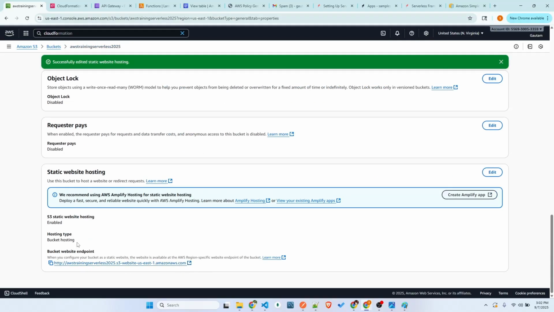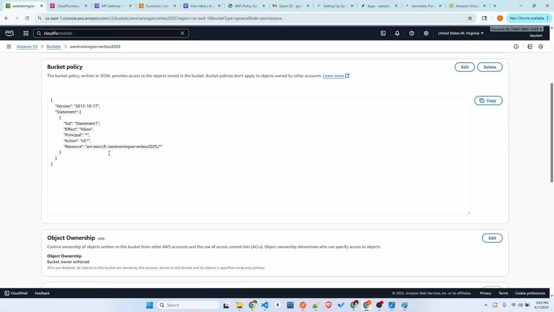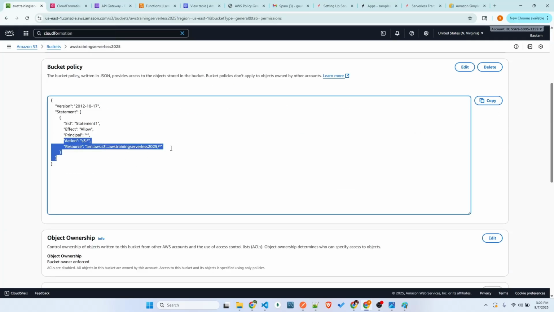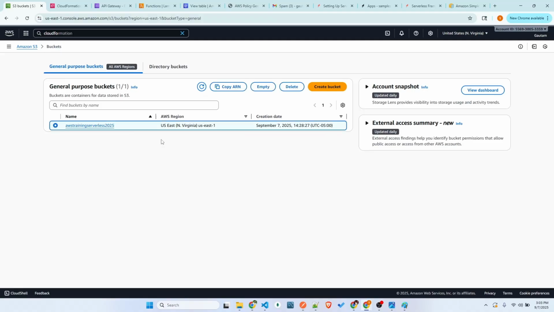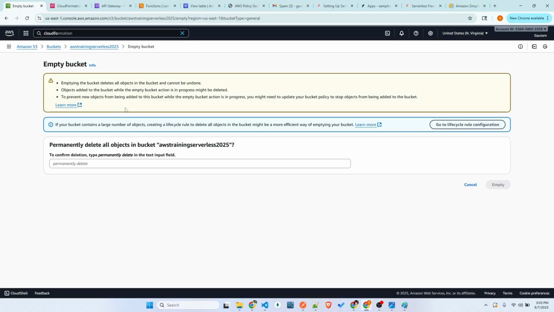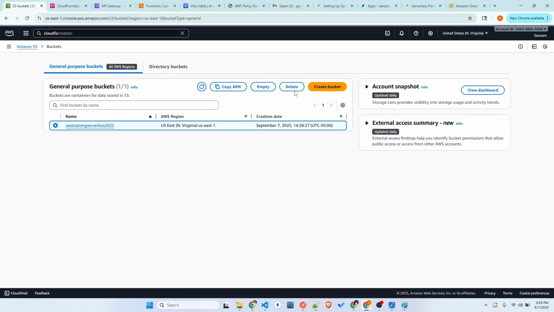They hosted this in a static way. Once you click it, you'll just see the file. So once you have the permission, you'll be able to see. If you don't have permission, you can always go back to the permission tab. You can add the proper policy, resources, and what action to be done. Okay, so that's what I just wanted to show, but let me just delete this project for now. Let me just empty it so that it doesn't get confused for you. I just want to show how the static website hosting is given by the S3 bucket.